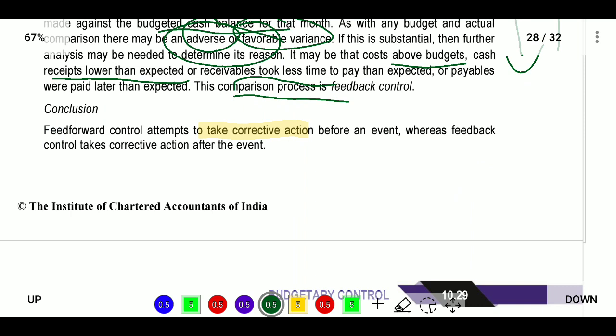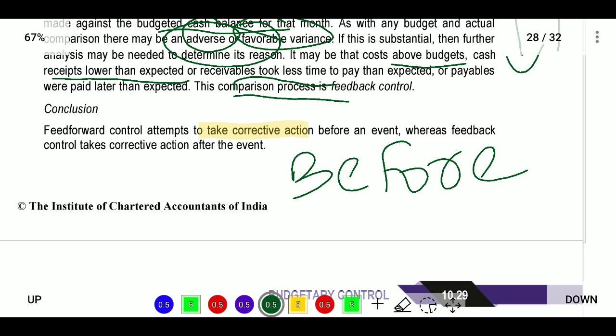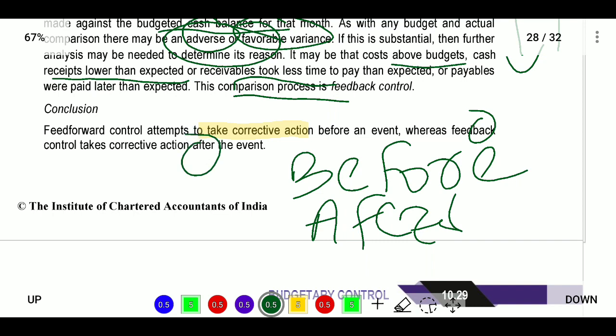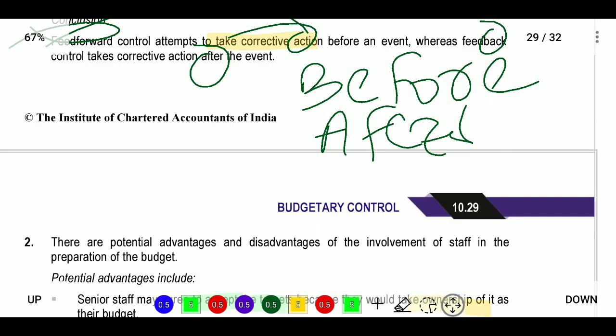So the conclusion: feed forward means taking corrective actions before events take place. Forward means before, and feedback means after. So if we have B, we will take A; if we do not have B here, we will take A here, so actions will take place. That is the case of question number 1.